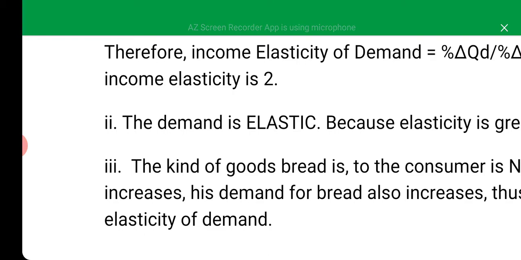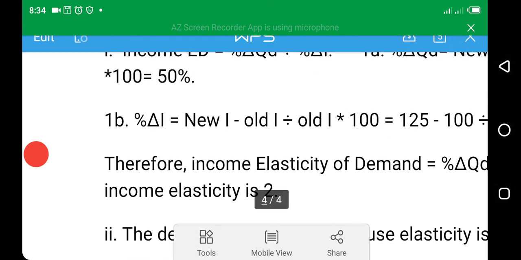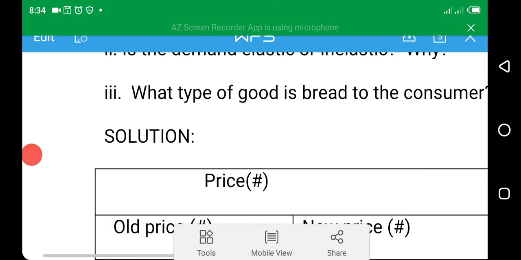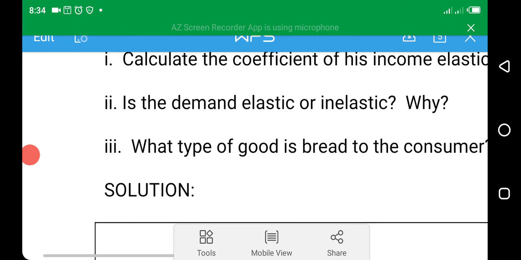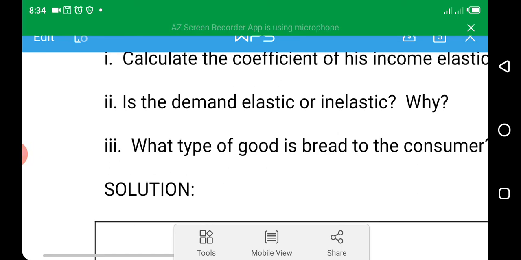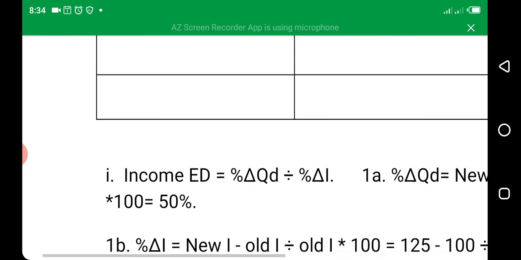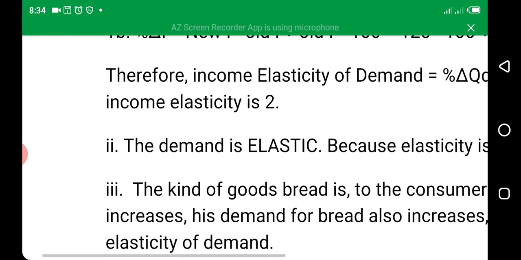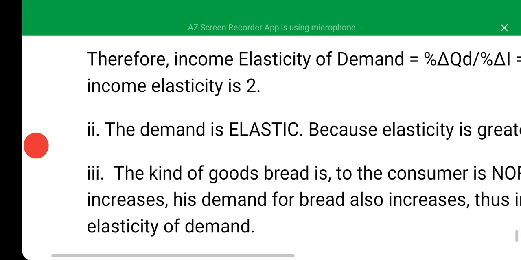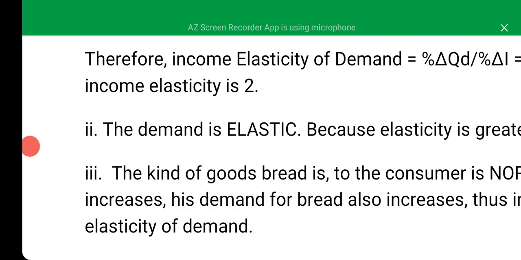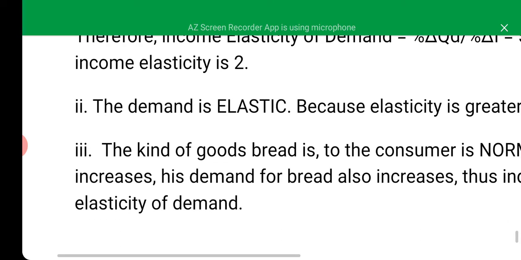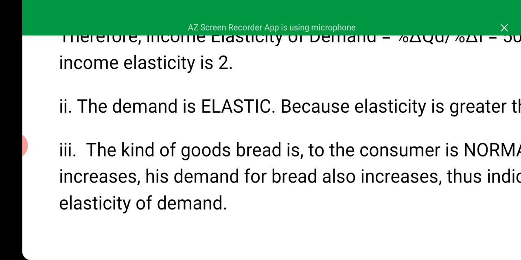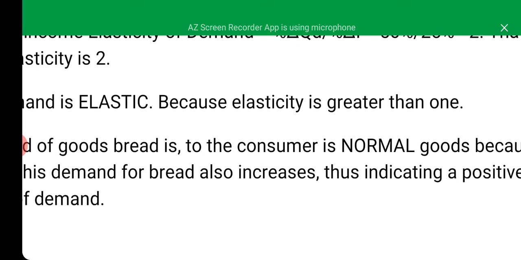So question 2 now. Question 2, Roman figure 2: is the demand elastic or inelastic? As you can see, our answer is equal to 2. And when our answer is greater than 1, we've been told that elasticity is elastic. So the demand is elastic. Why? Because elasticity is greater than 1.